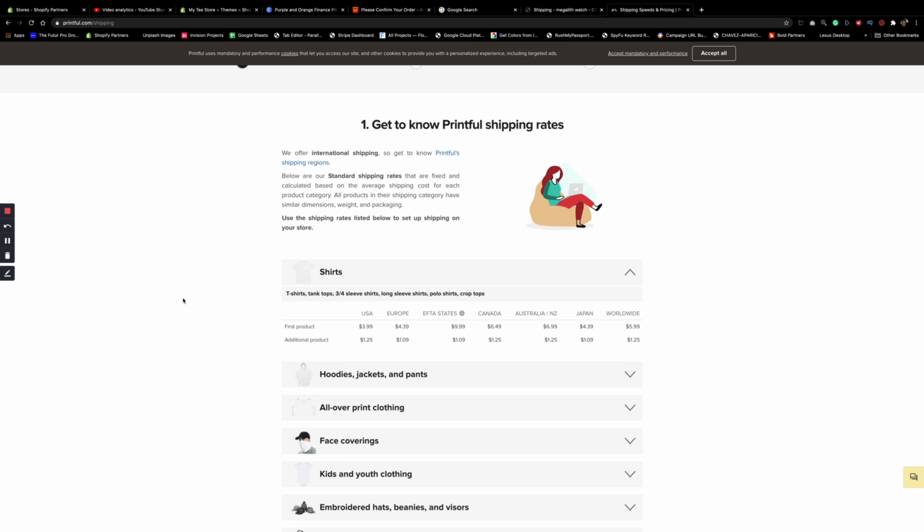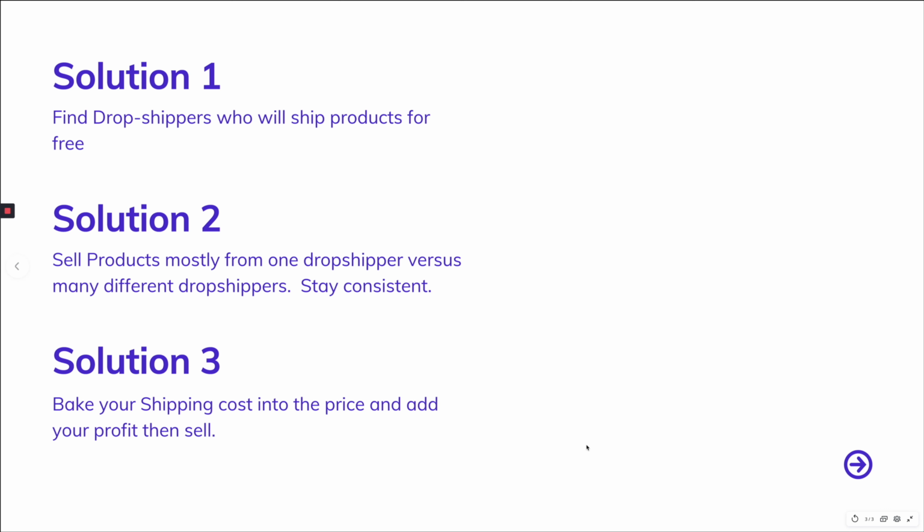So let's go back and summarize exactly what I'm trying to tell you when solving what you should charge your clients for shipping when you're using third party. All right, so in summary, solution number one: find drop shippers who will ship products for free, right? That is important. If you don't want to break the bank, then definitely have it so that they all ship for free. But it's okay if they don't, because if they don't, then the shipping has to be faster. And if it's faster, then that's a stronger selling point for your clients.